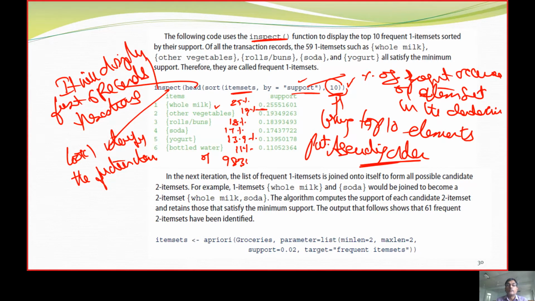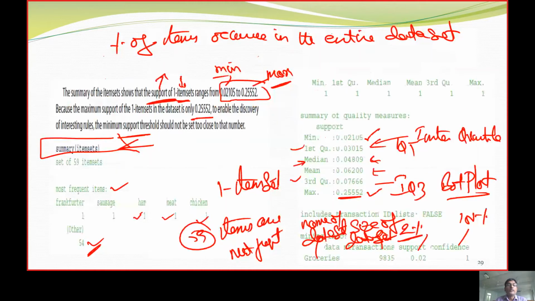9,835 instances, we get these values. That is the percentage of frequent occurrence of item sets. We are going to get the definition here. Now, let us see the value. It is improved to 0.2. What was the earlier discussion?